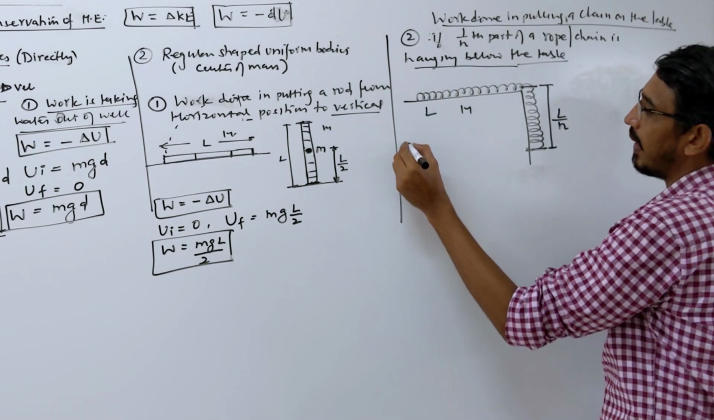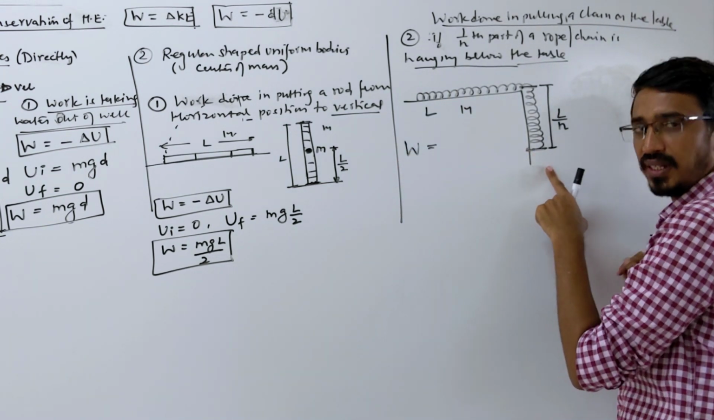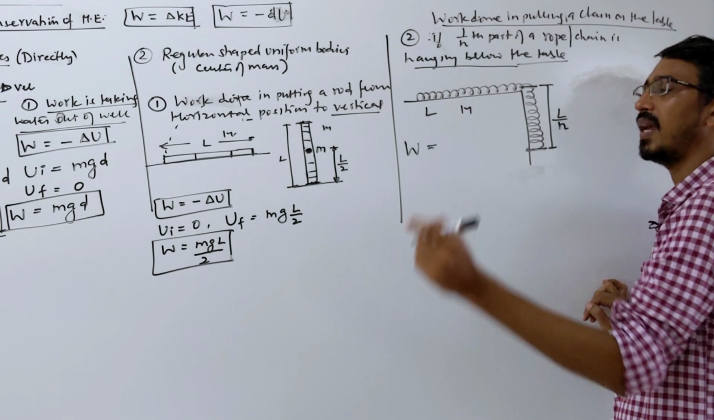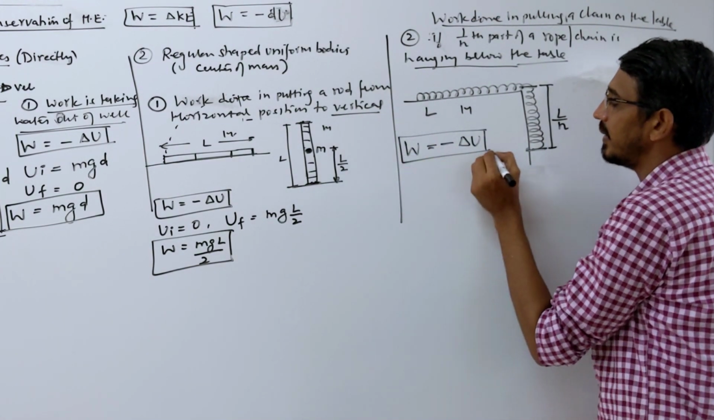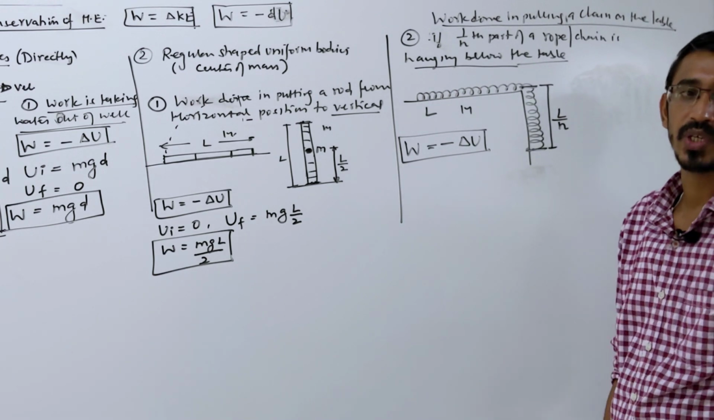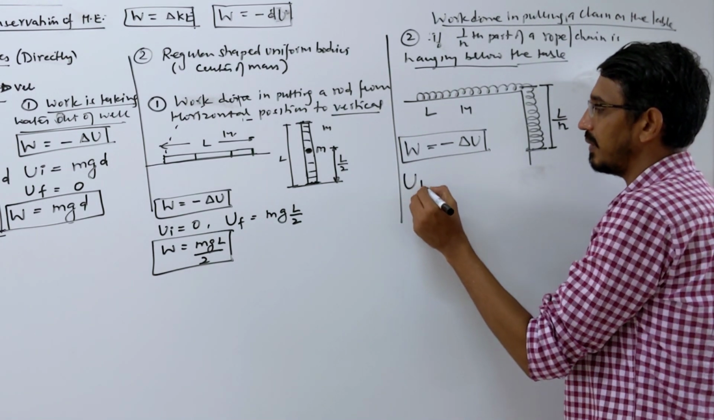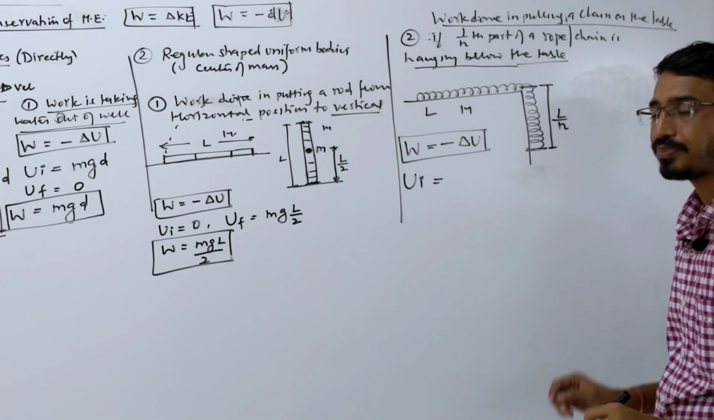So work done will be again we doing work against what here, gravity. So change in potential energy will happen. So it will be minus del U again. This formula we have tried. Now what is the initial potential energy, U I? Check it.